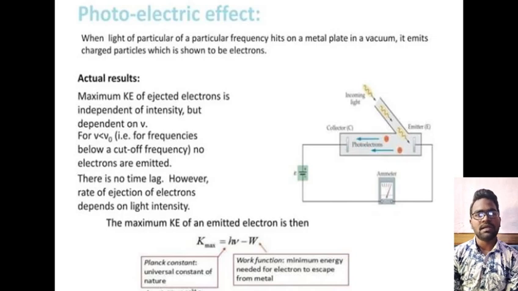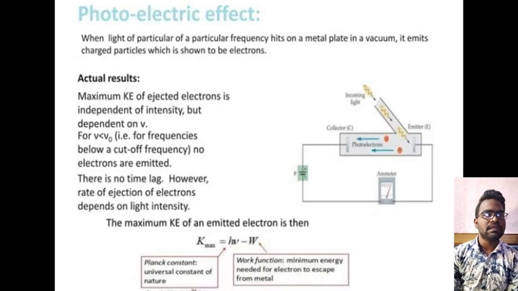There is no time lag. However, the rate of ejection of electrons depends on light intensity. The maximum kinetic energy of an emitted electron is then K maximum is equal to h nu minus W.